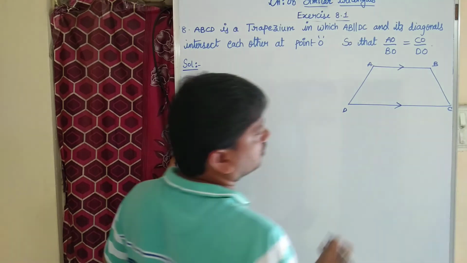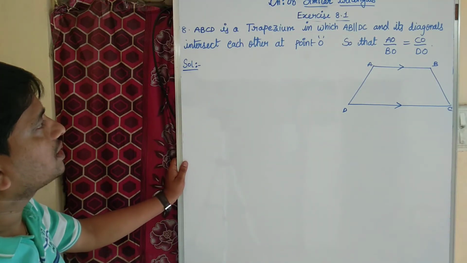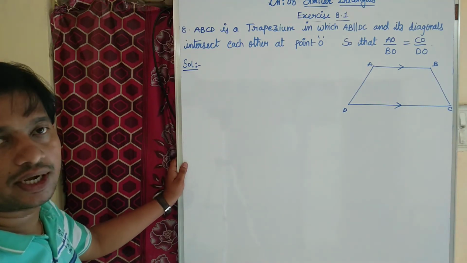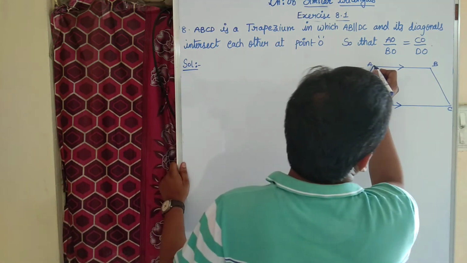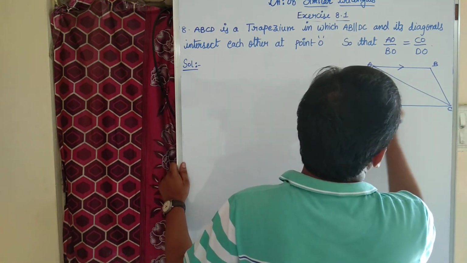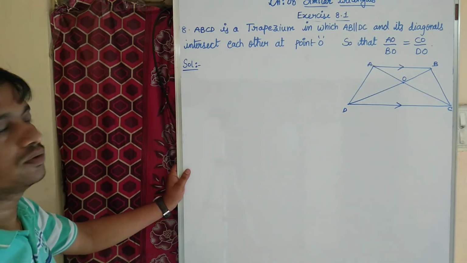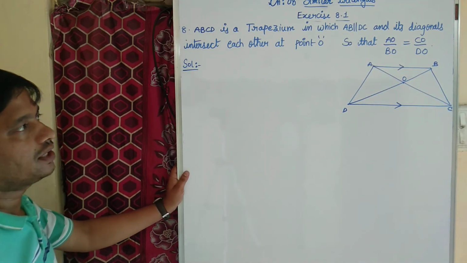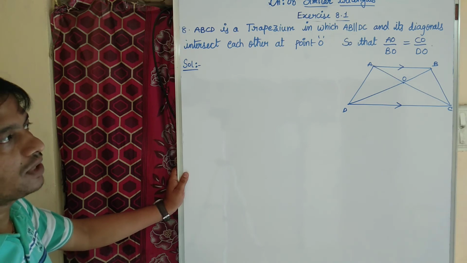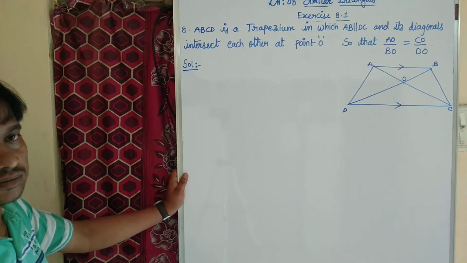AB is parallel to DC, and its diagonals intersect each other at point O. AC is a diagonal, BD is the diagonal, they are intersecting each other at point O. What we need to prove? We need to show that AO by BO equal to CO by DO.